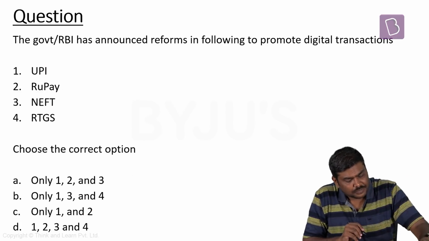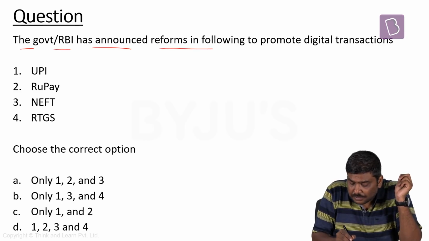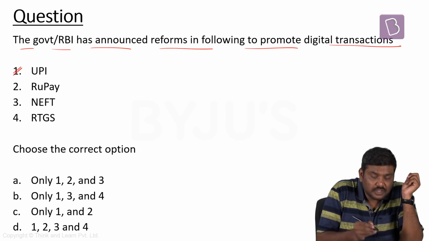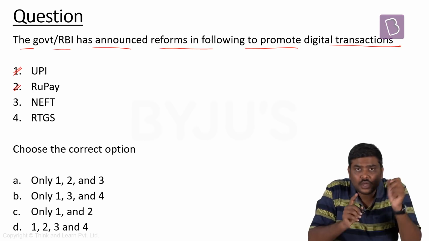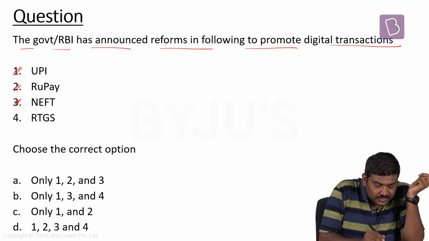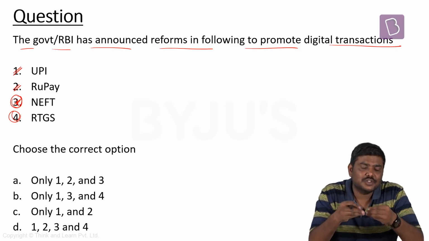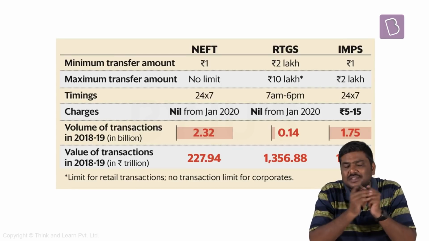Both are correct. Government or RBI has announced reforms in the following to promote digital transactions. We have already seen that Government of India has announced reform in the form of a waiver of the MDR for UPI as well as RuPay debit cards. Now, what is the concept of NEFT and RTGS, and what reforms, if at all, have been announced by RBI or Government of India in the recent days to promote the digital transactions? To understand this concept, let me use a slide here.